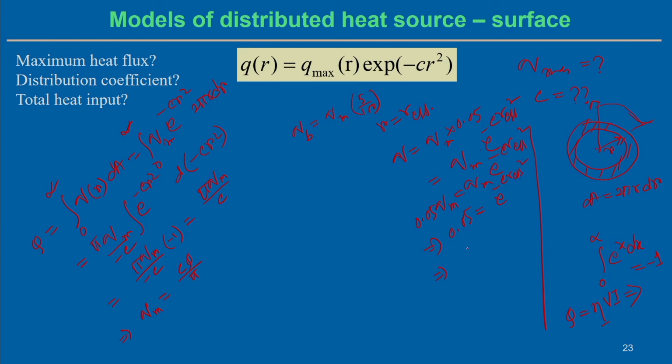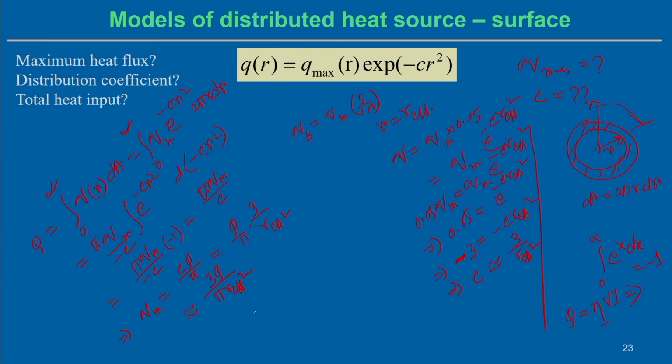Taking logarithm on both sides, ln 0.05 is approximately minus 3, equal to minus C into R effective square. So from here C is approximately equal to 3 by R effective square. So with Q by pi, C equals 3 by R effective square. It means it is approximately 3 Q by pi R effective square intensity.